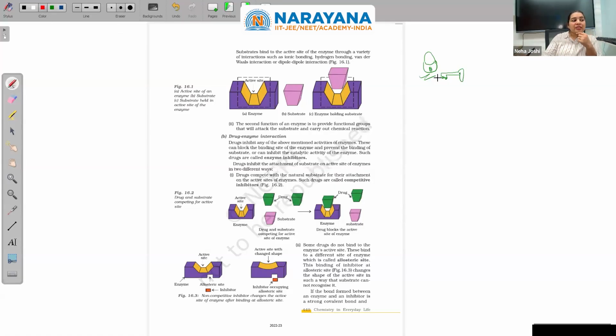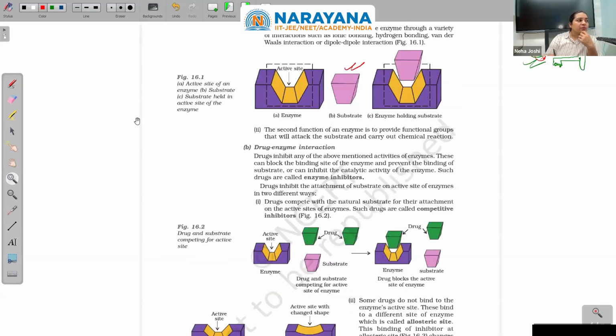To open it, the key has to fit perfectly into whatever type of opening is given in this lock. Similar is the situation. This enzyme has an active site, a socket-type thing, which is very specific to a particular substrate. Not any substrate can come and fit in. It has to be particular substrates.